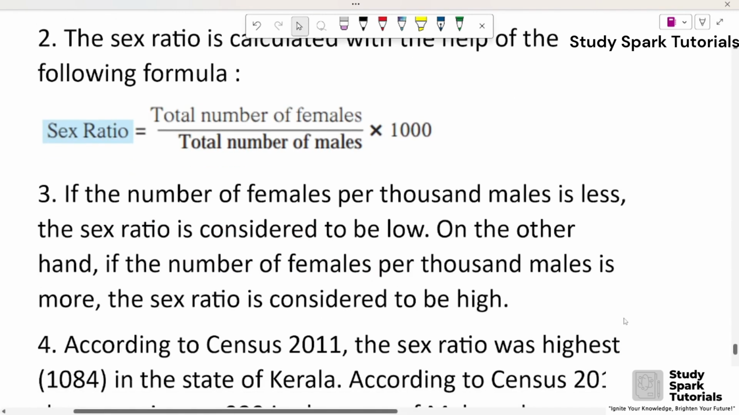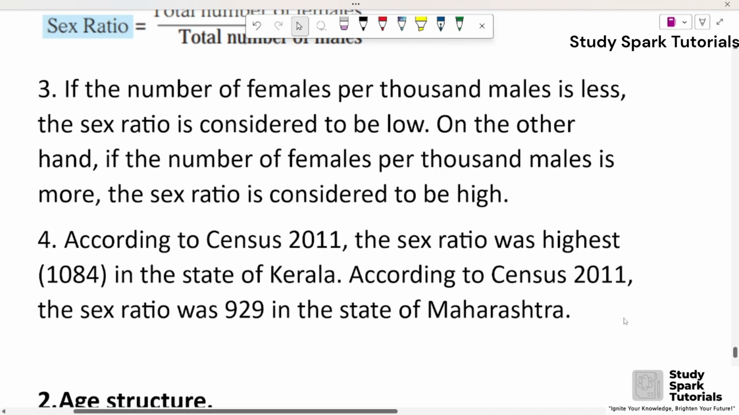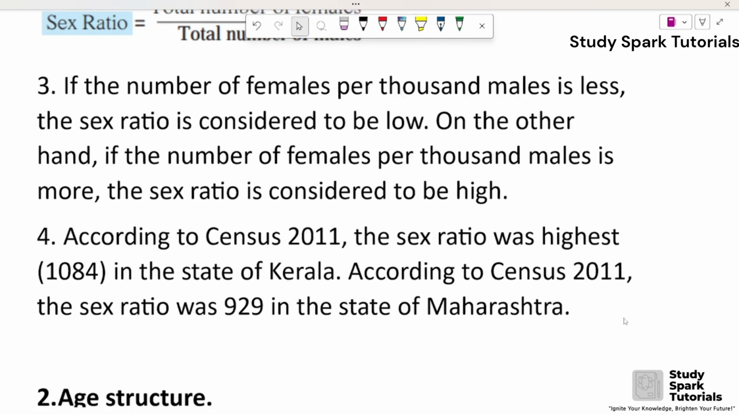Third, if the number of females per 1000 males is less, the sex ratio is considered to be low. On the other hand, if the number of females per 1000 males is more, the sex ratio is considered to be high. Fourth, according to census 2011, the sex ratio was highest, 1084, in the state of Kerala. According to census 2011, the sex ratio was 929 in the state of Maharashtra.